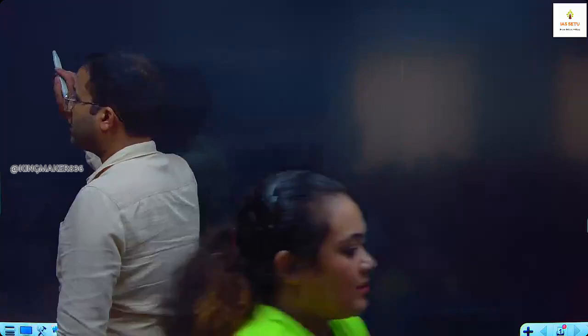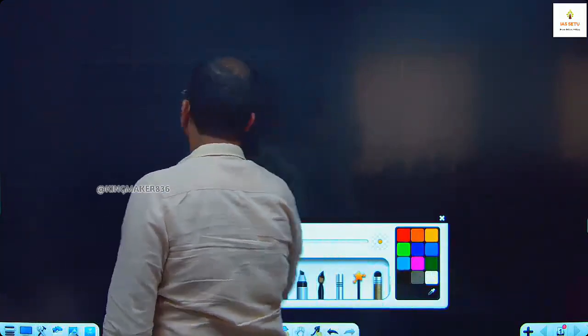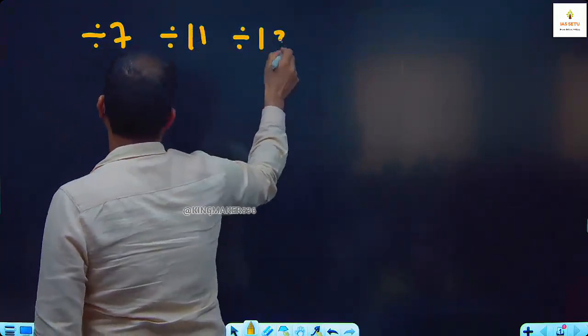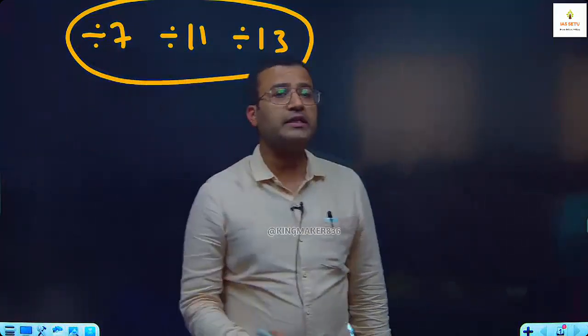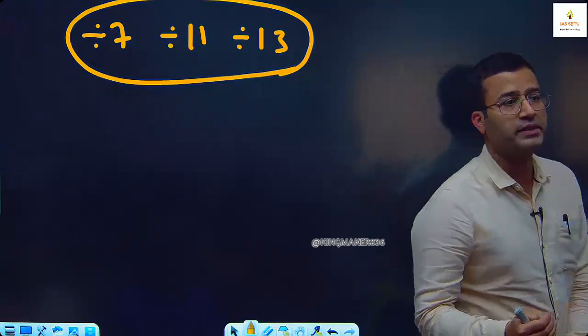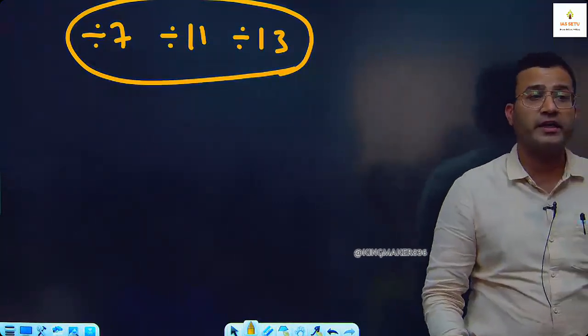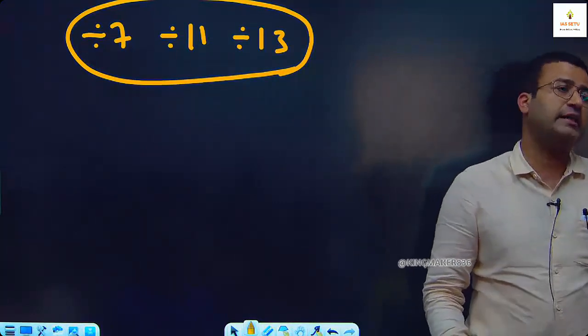Okay, the concept here is divisibility of 7, divisibility of 11, divisibility of 13. And you can see most of the time in UPSC questions, they are asking 7, 11, 13.